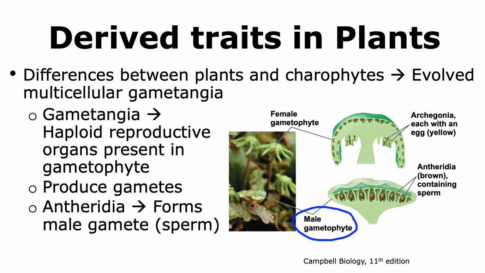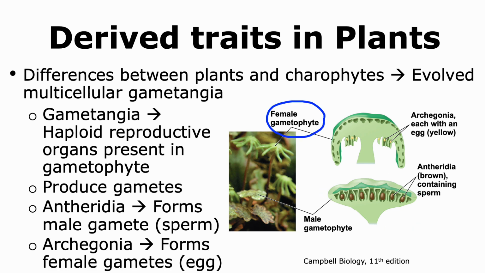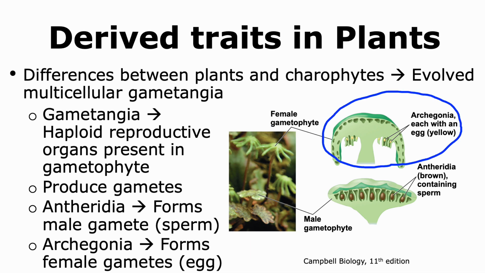The male gametophyte gives rise to the gametangia that is called an antheridia. The antheridia forms the male gamete, which is referred to as sperm. The female gametophyte, on the other hand, can give rise to female gametangia that are called archegonia. The archegonia will give rise to the female gametes, which are referred to as an egg.